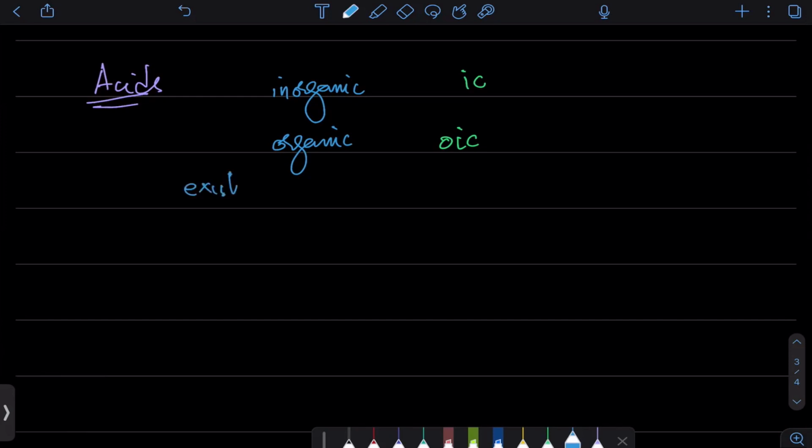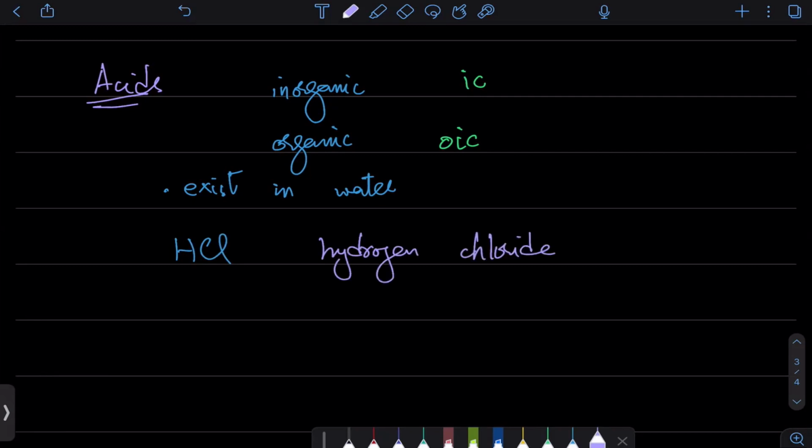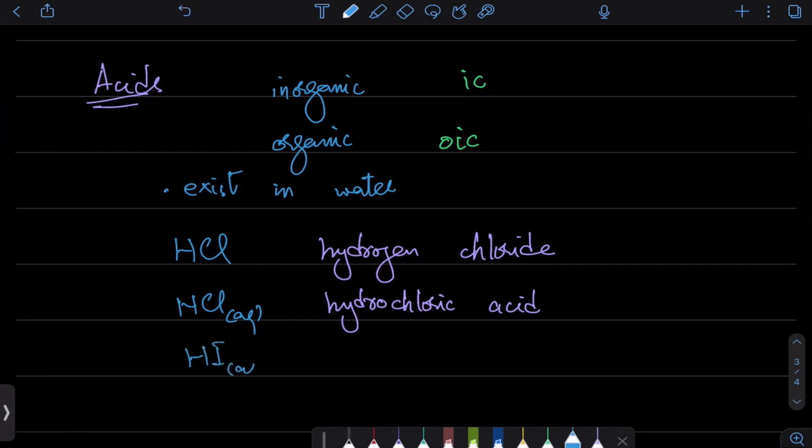So अगर हमारे पास HCl है, this will be called hydrogen chloride. But if I have HCl aqueous, वो dilute भी हो सकता है, वो concentrated भी हो सकता है. But if it is aqueous, then we will call it hydrochloric acid. Similarly, अगर मेरे पास ये HI aqueous में आ जाता है, तो this will be hydroiodic acid.